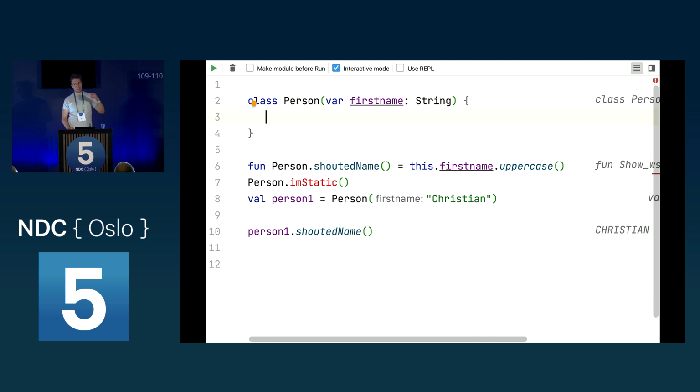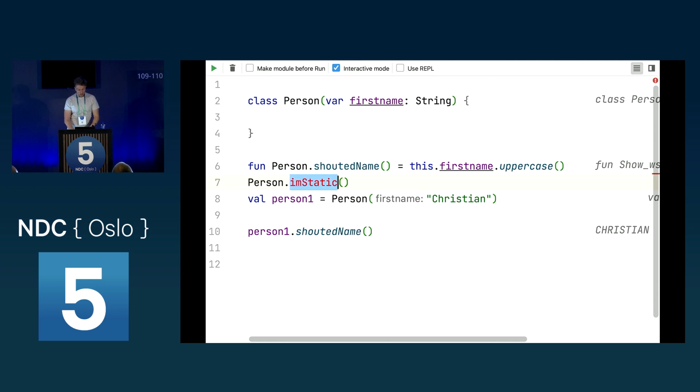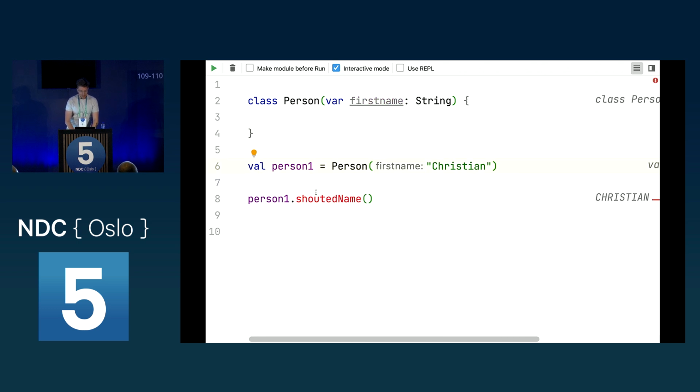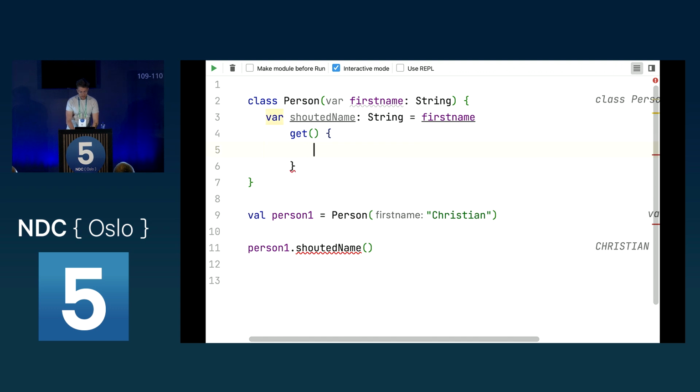Now, if you want to create a private or your own additional variables which are not in the constructor, you can do it like this. Let's say, remove the shouted name here, and we say we have our shouted name, which is a string, and we take this from the first name, and we say get here, and we say, let's just call println here, and we say get called. And now we can use field.